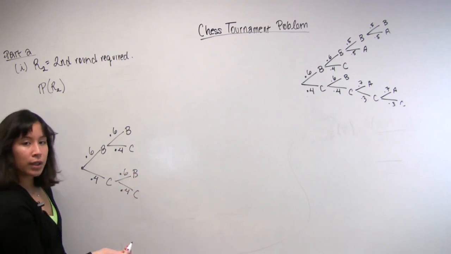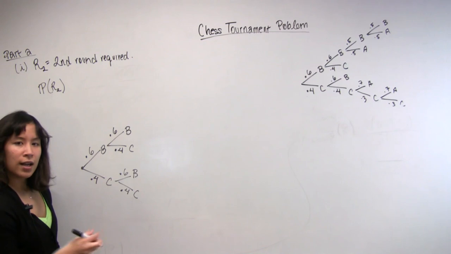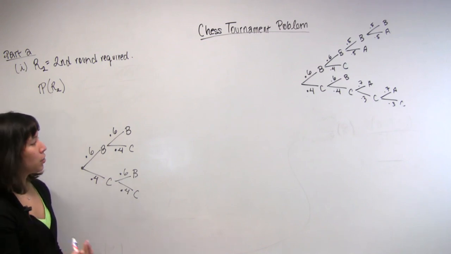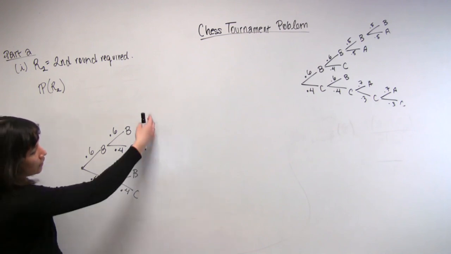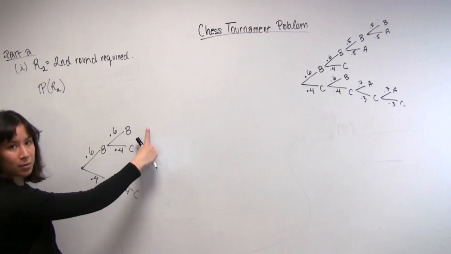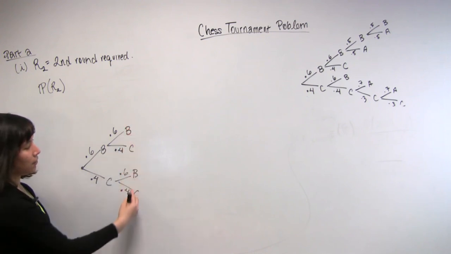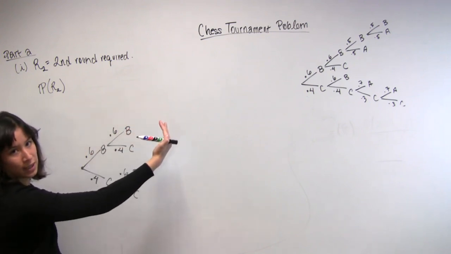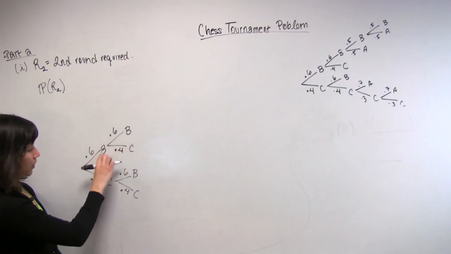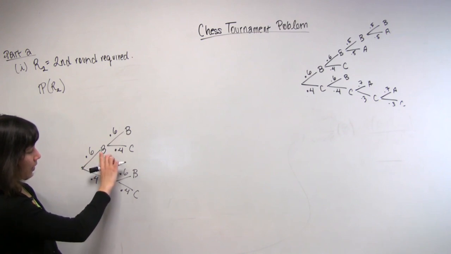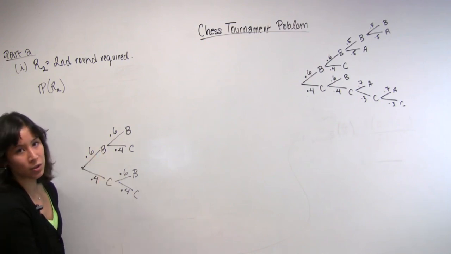And for those of you who haven't seen trees before, it's just a structure that looks something like this, and it helps us do better accounting. It helps us keep straight in our head what the various outcomes are so that we don't get confused. And so very quickly here you can see that there are 4 possible outcomes. Each node in this tree corresponds to an outcome, and the leaves are the nodes at the furthest stage. And it's convention to draw the probability of a particular outcome, for instance, the probability that Bo wins the first game, over the corresponding branch.